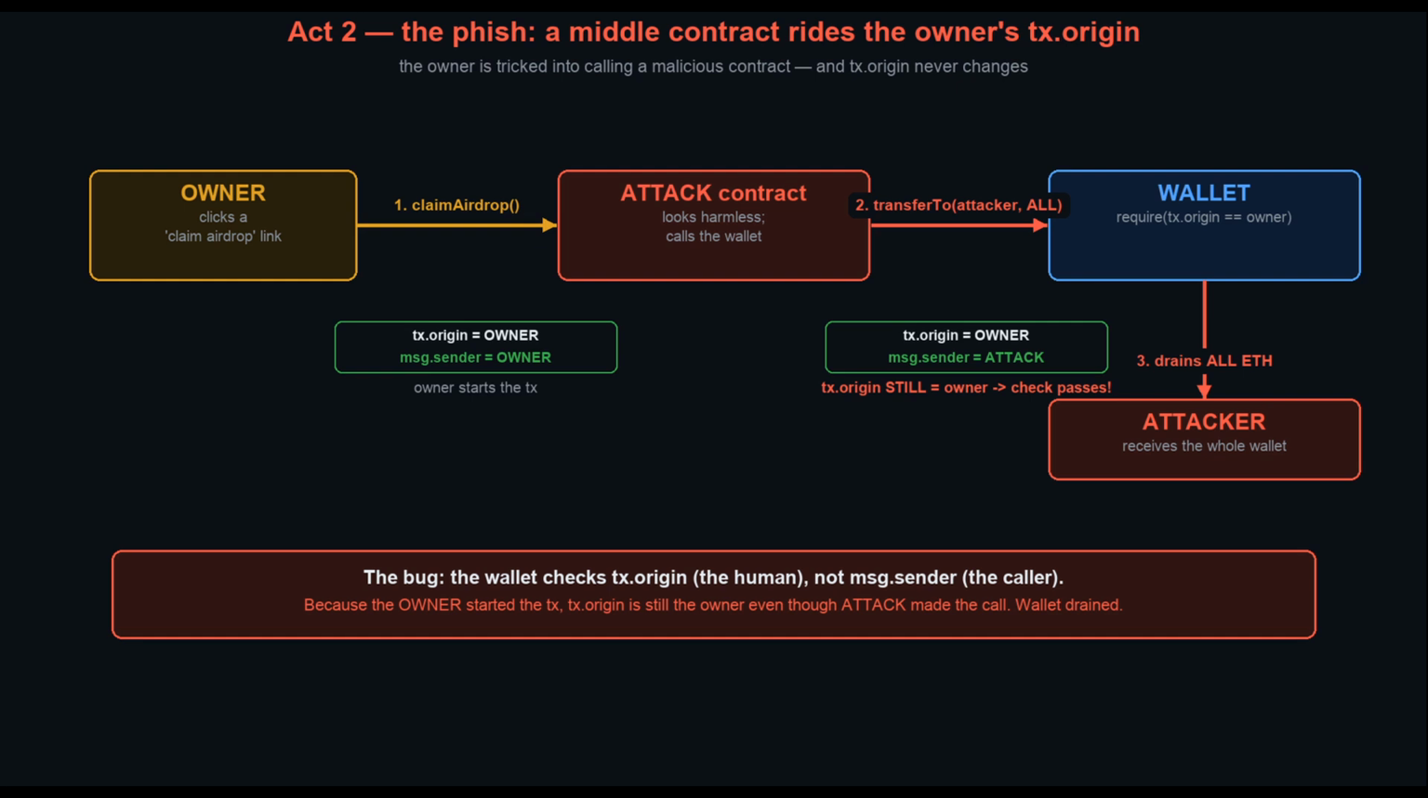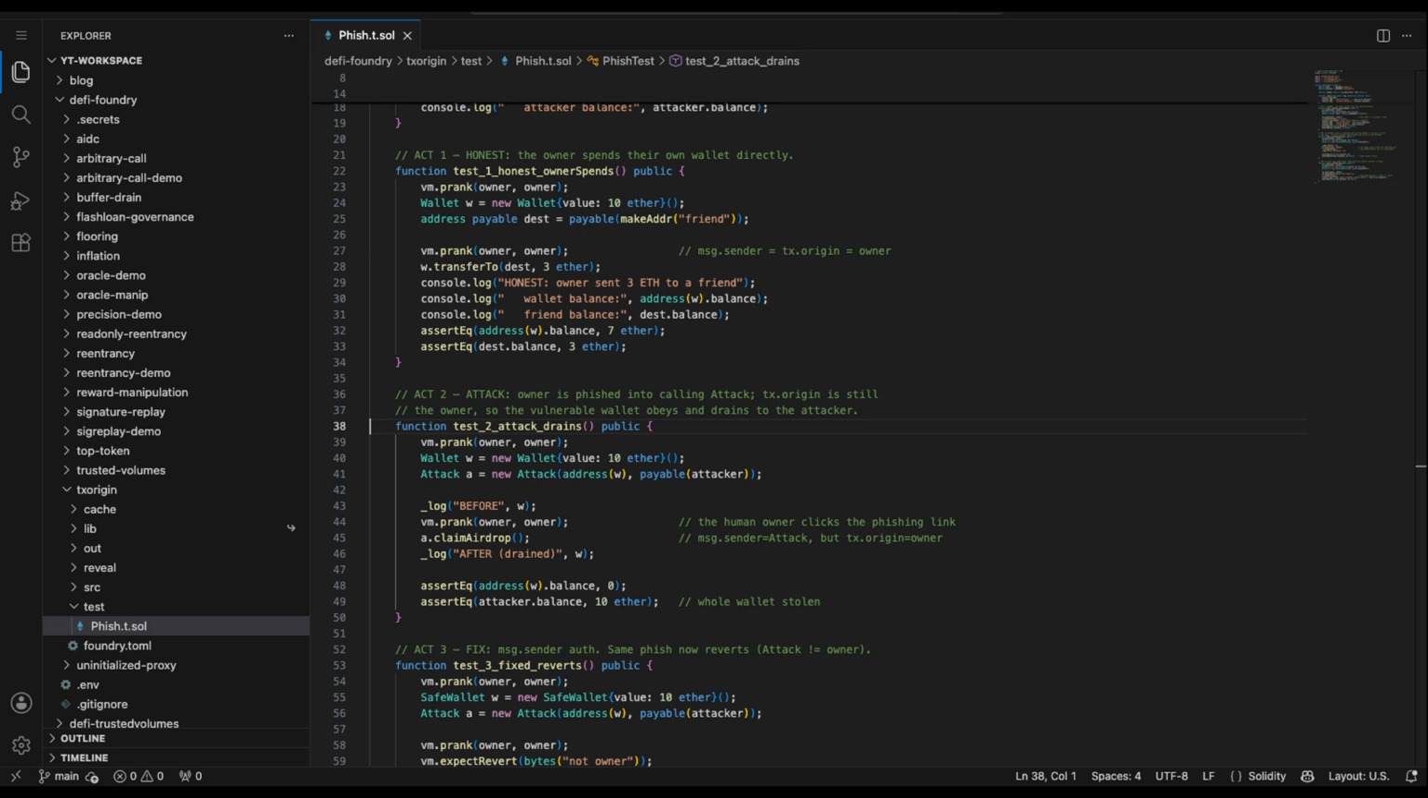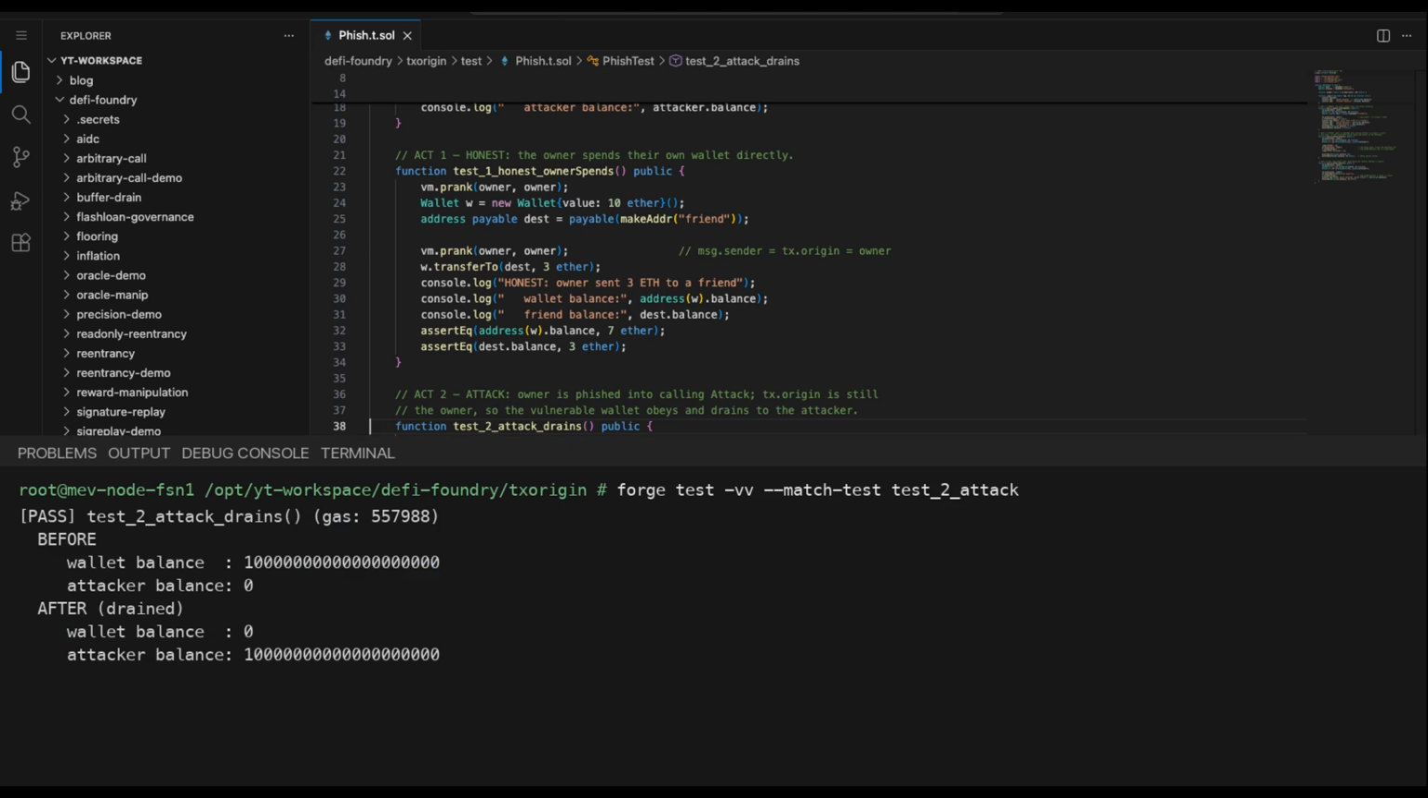Let's prove it. Here is the attack test. The owner has a wallet with 10 ETH. The attacker deploys the phishing contract pointed at that wallet. Then the tricked owner calls the attack contract, and we set both msg.sender and tx.origin to the owner because the owner really did start this transaction. We print the before and after. Run it.